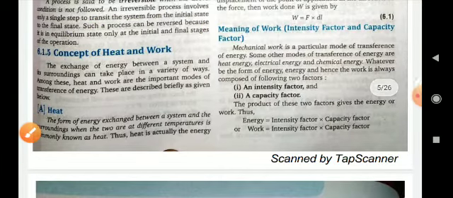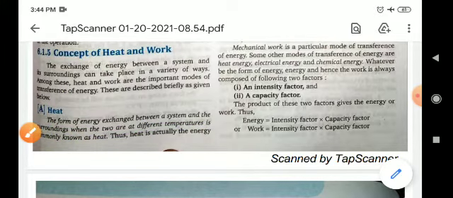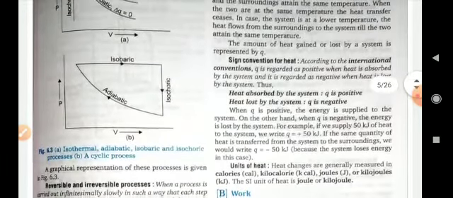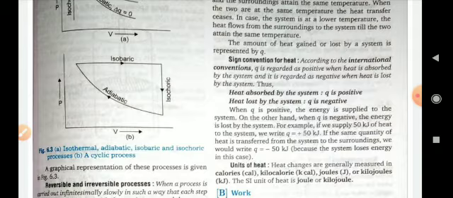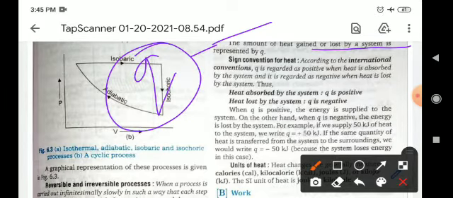Now, the concept of heat and work. First is heat. The form of energy exchanged between a system and the surroundings when the two are at different temperatures is commonly known as heat. So heat is the exchange of energy between the system and the surroundings. The amount of heat gained or lost by a system is represented by the symbol Q. So Q represents the heat.